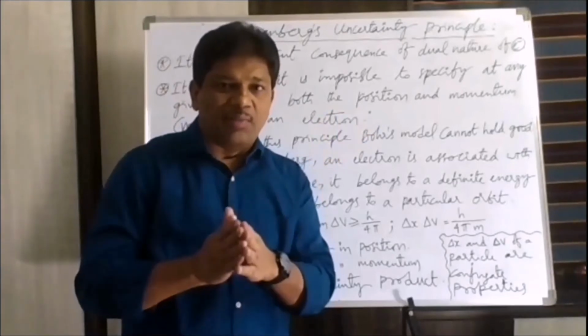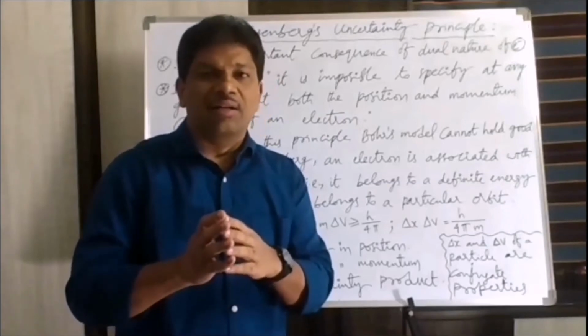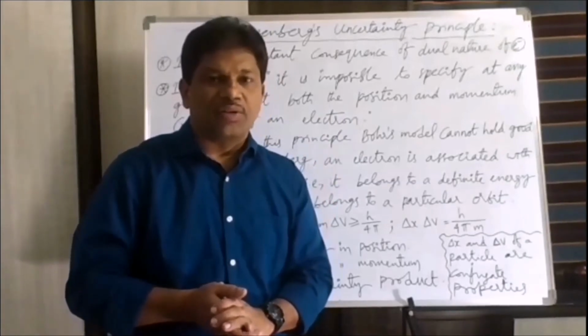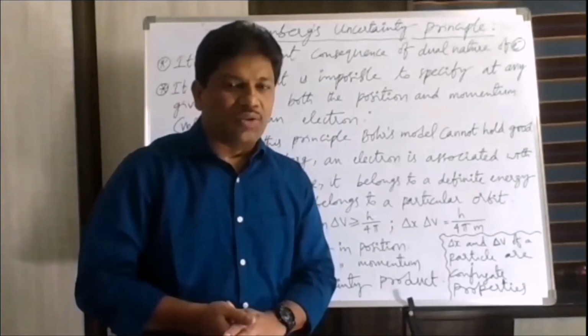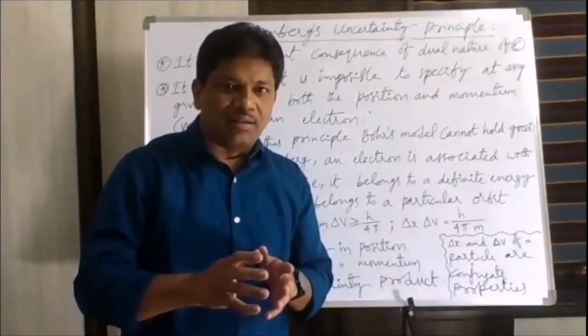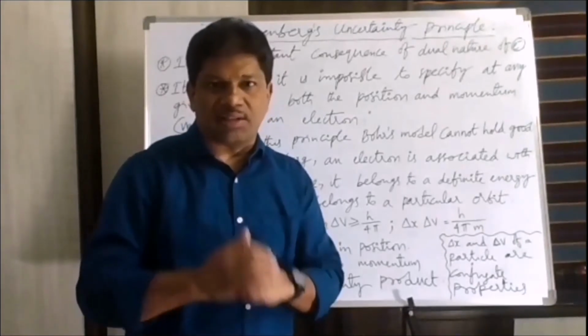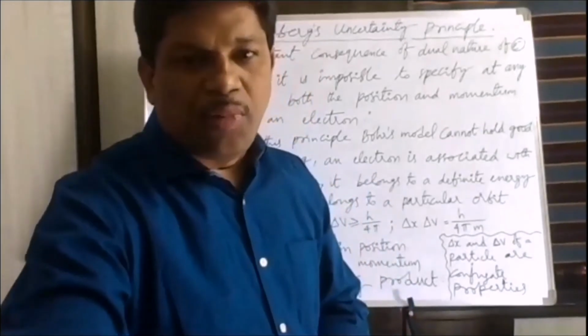That means when delta x becomes 0, that is, the position of the electron is exactly calculated, delta p, that is momentum, becomes infinite. So this is what Heisenberg's uncertainty principle stated: that we cannot determine the position and velocity of the electron simultaneously with accuracy. This is Heisenberg's principle, and we'll discuss the same with the help of a PPT.